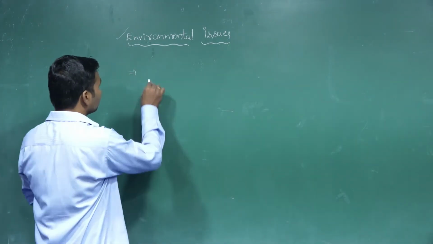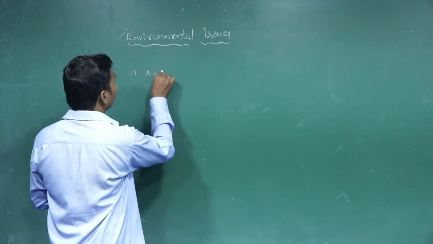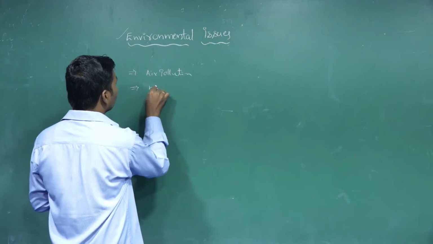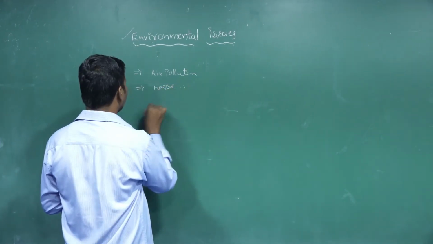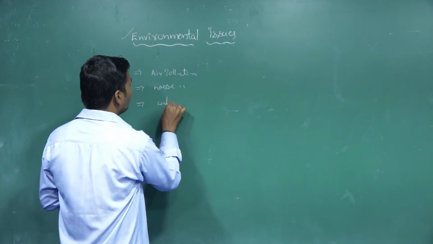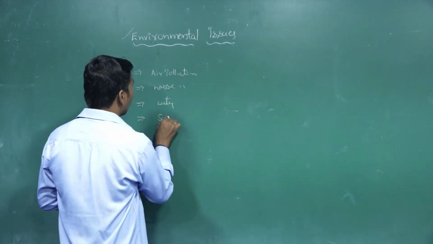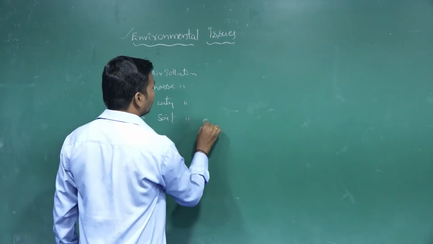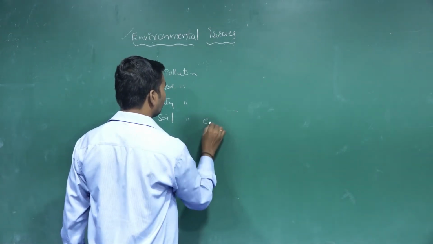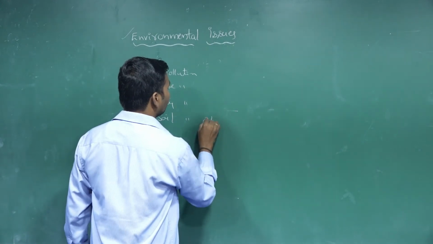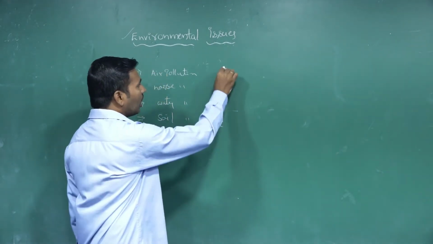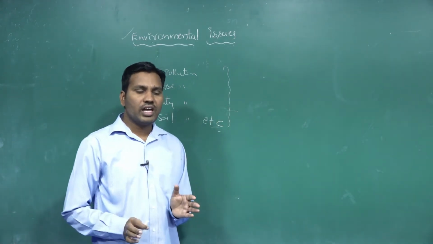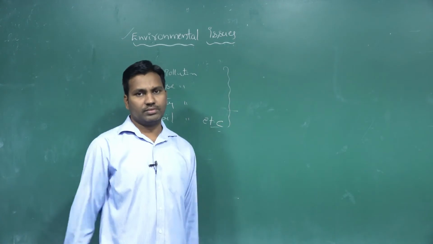So what are those? Majorly air pollution, noise pollution, water pollution, soil pollution, etc. All these pollutants and pollutions are causing a major effect in the environment.